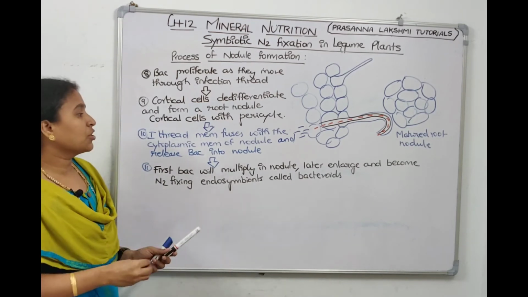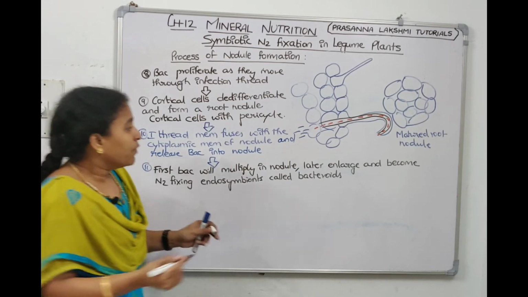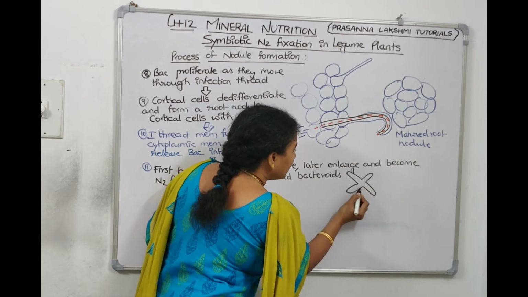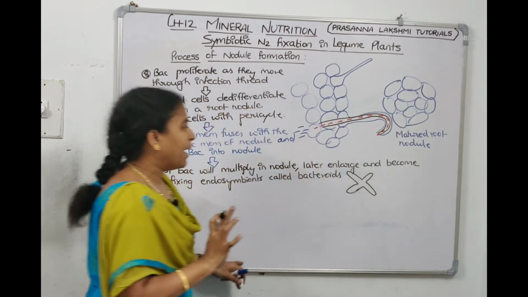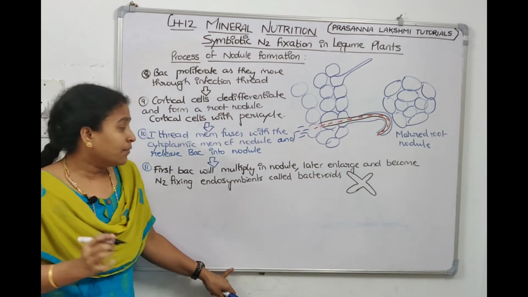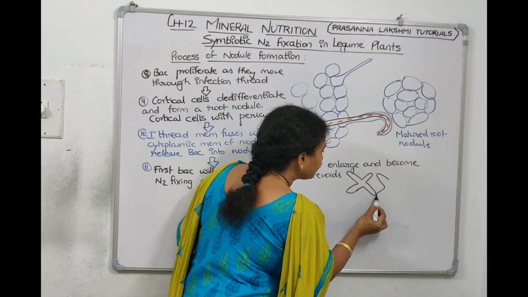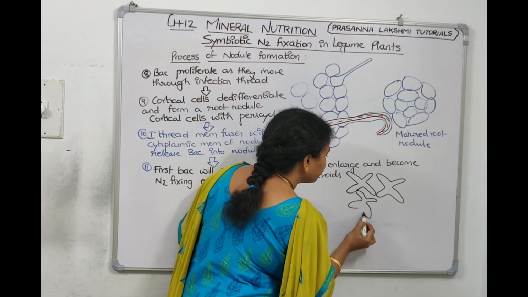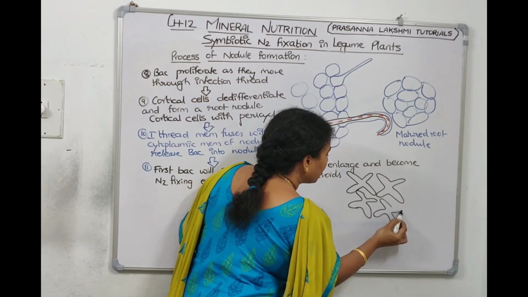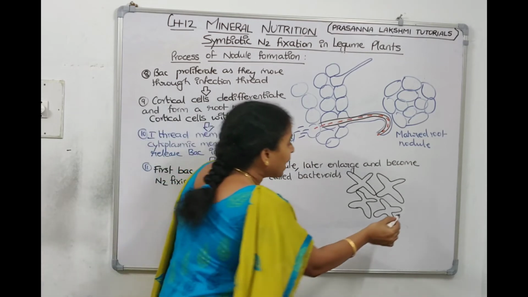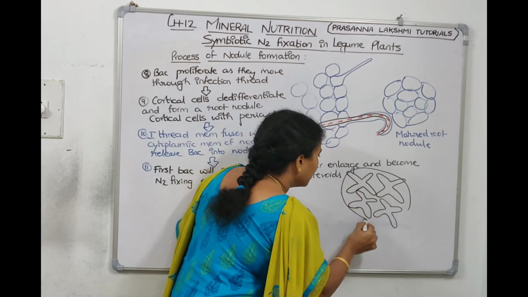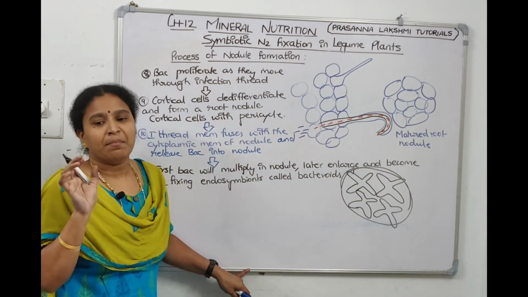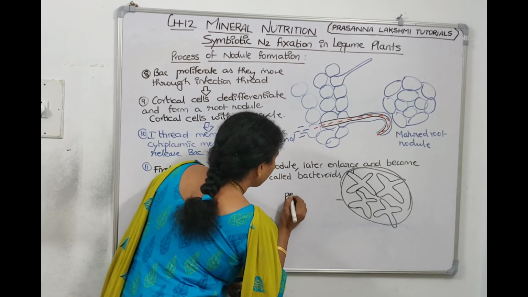Now they are very small, they will multiply, they will enlarge and then they turn into nitrogen fixing symbiotic structures, which are called bacteroids, which will appear like X-shaped structures. See how big they are. Two bacteria will make a bacteroid-like structure. Now this is one bacteroid, another bacteroid, another bacteroid, another bacteroid. Now all these bacteroids are surrounded by a membrane. The membrane which is surrounding the bacteroid is called peribacteroid membrane.